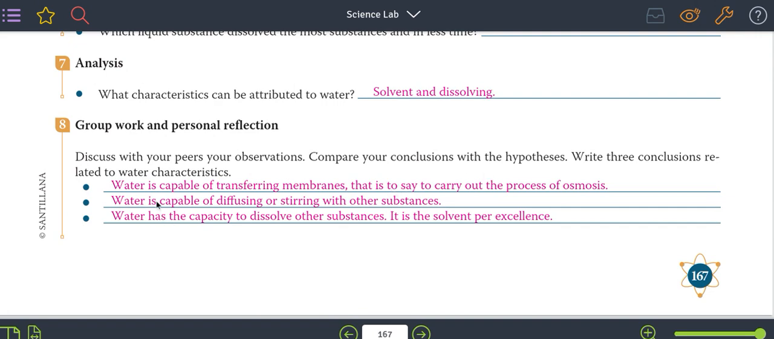¿Qué observaciones podemos ver? Water is capable of transferring through membranes, that is, it carries out the process of osmosis. El agua es capaz de transferir en las membranas, por eso se puede decir que lleva a cabo el proceso de osmosis. Water is capable of diffusing or mixing with other substances. El agua es capaz de difundirse en otras sustancias. Water has the capacity to dissolve other substances. It's the solvent par excellence. Es el disolvente por excelencia, el agua. Con eso terminamos este video.